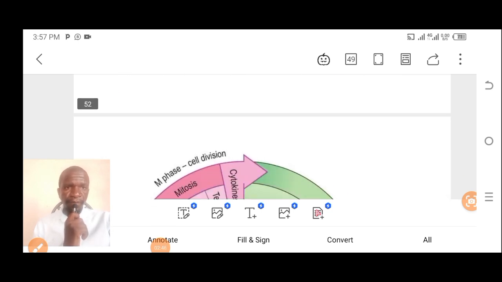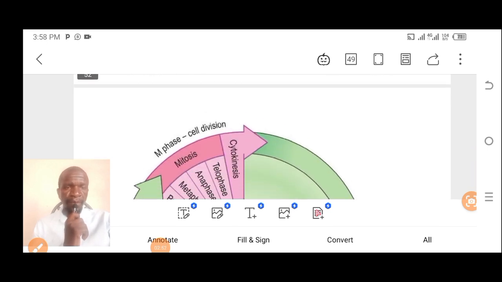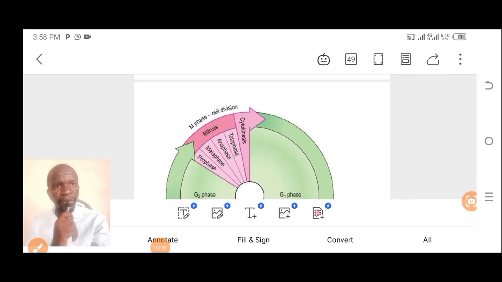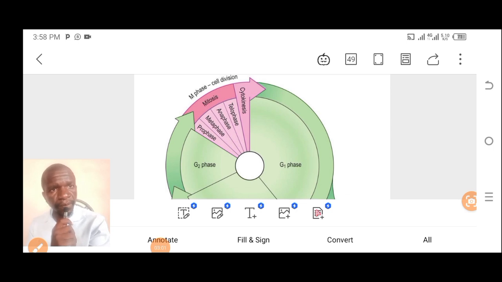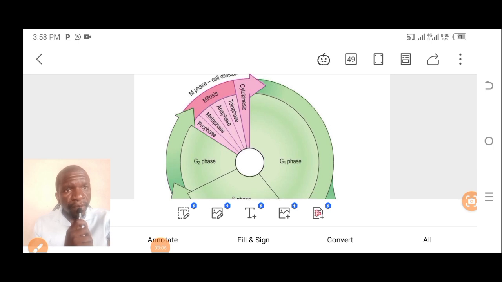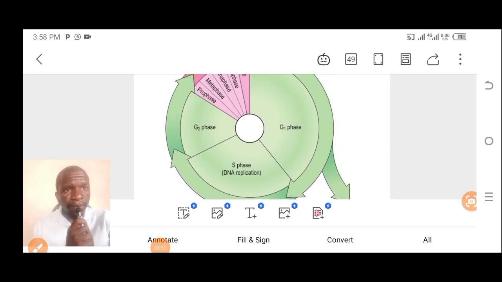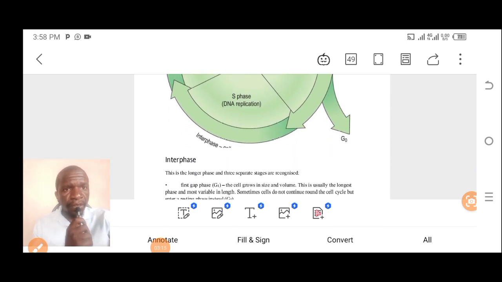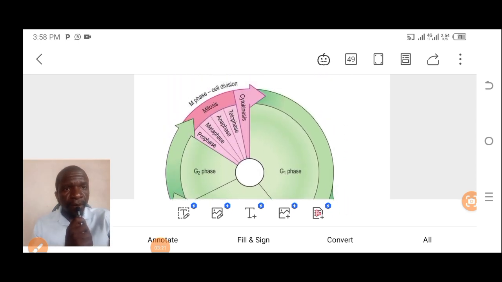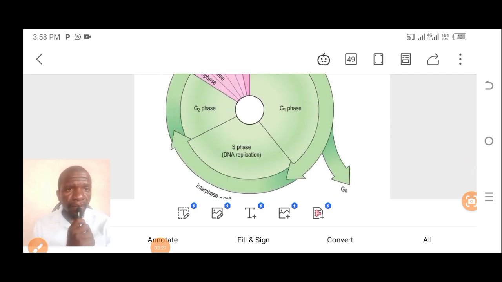So now let us get straight to the cell cycle and discover what happens. Do you see this diagram clearly? You can see the M phase where cell division is happening, right? This is the cycle. It's even marked with arrows, right? So this diagram is going to illustrate the whole cell cycle, how it happens, right?